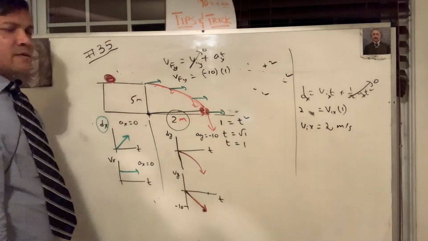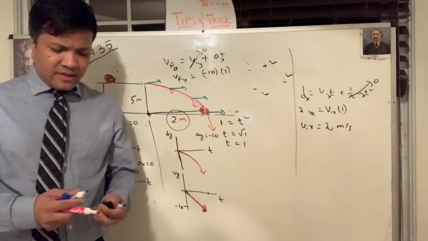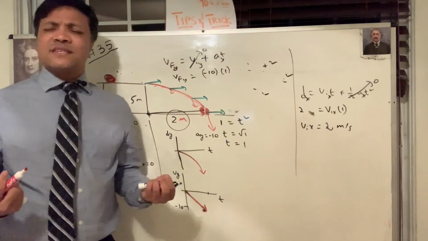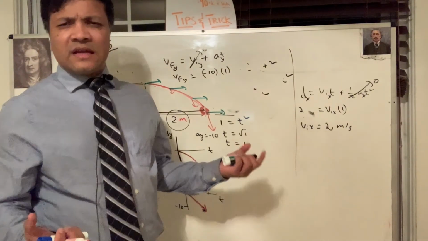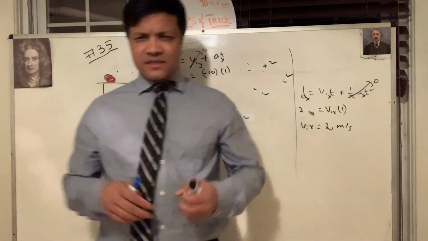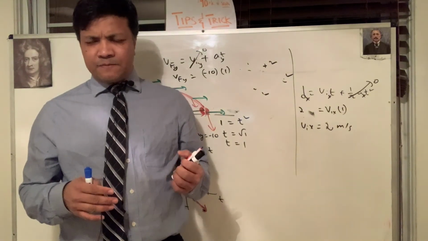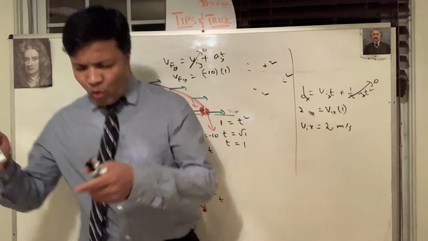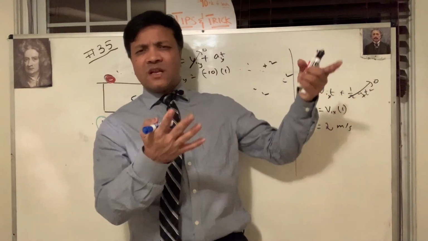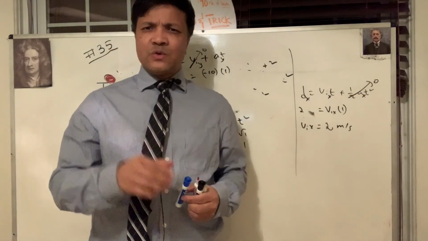All right, so next one. This allows us to understand what Galileo said 400 years ago, in 1590 at the University of Pisa, Italy. In horizontal projectile motion, an object rolling on a table with some velocity takes exactly the same amount of time to hit the ground as if you drop the object.